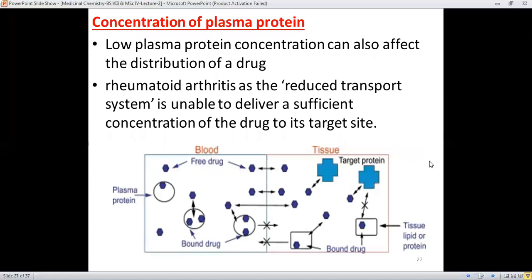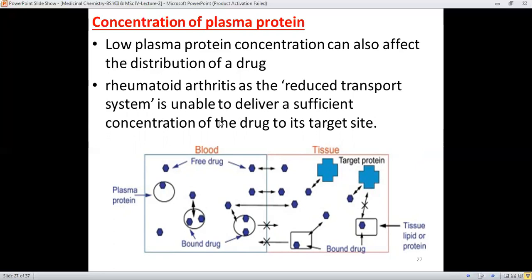Then is the concentration of plasma protein. Low plasma protein concentration can also affect the distribution of the drug. It means that if plasma proteins are less in number, then it will definitely affect the distribution of drugs. Again, you can say arthritis is an example.